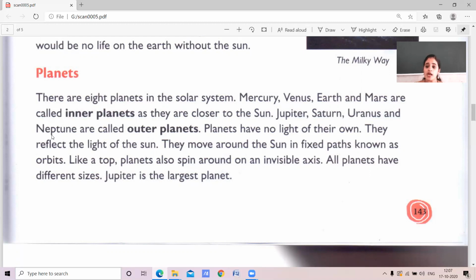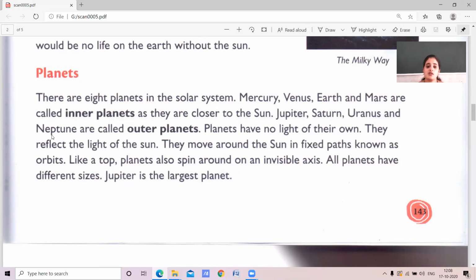Planets have no light of their own. They just reflect the light of the sun. They move around the sun. If you see the solar system, the center part is the sun. Around the sun, the planets are moving.